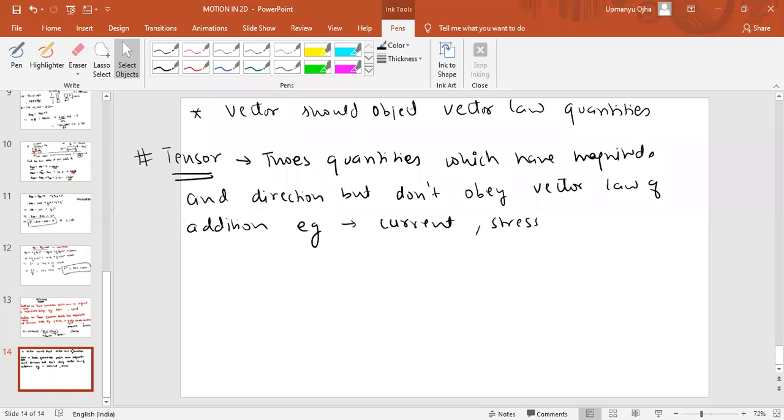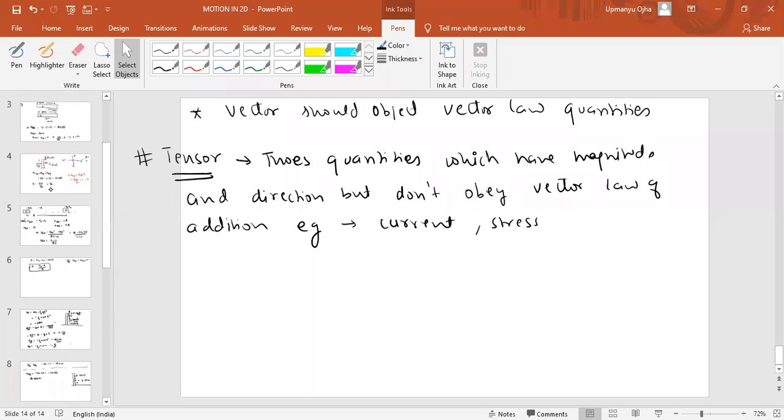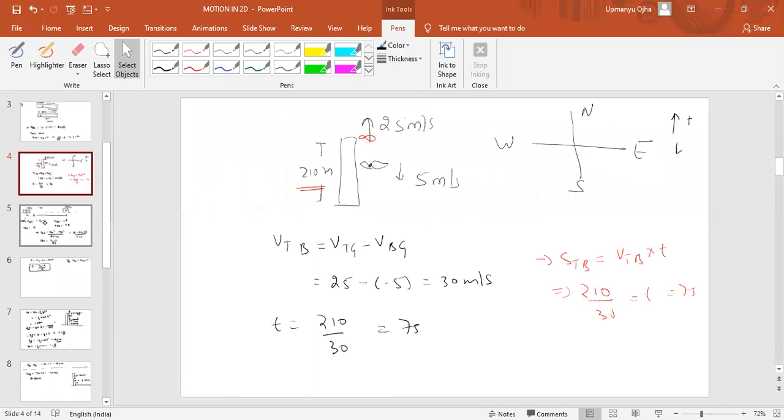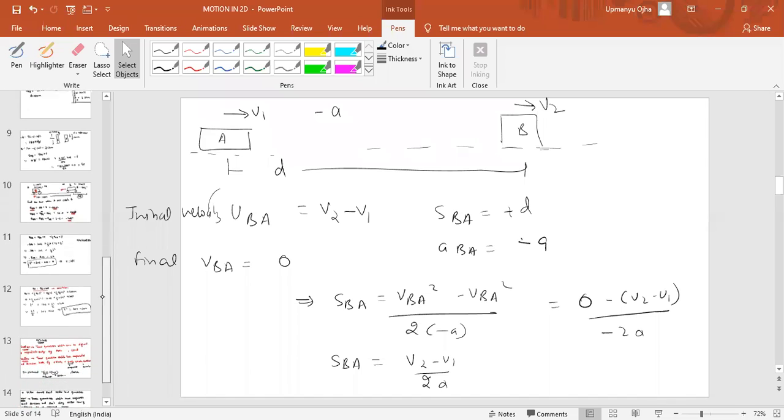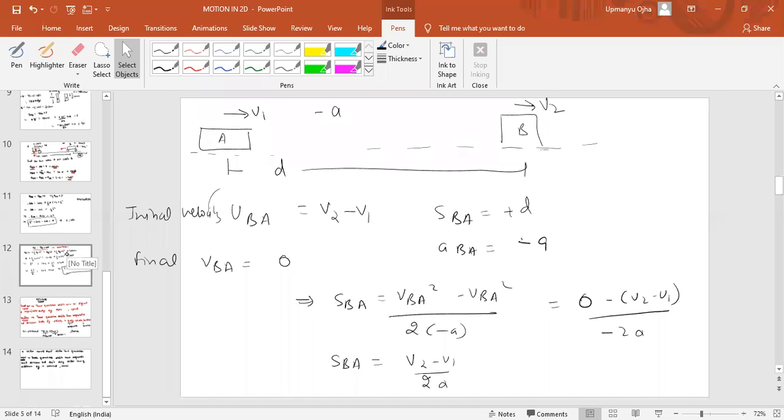Why is kinematics confusing to you? I think we have discussed all the types of problems. I have done a lot of problems in kinematics. Still you are having confusion. What can I do in that case? Tell me. I have discussed at least 50 to 60 problems. Every day I'm discussing at least 5 questions from previous years. So tomorrow we have to do NCERT problems. Whatever doubts you are having, I will not do all the problems, I will only do the doubts.